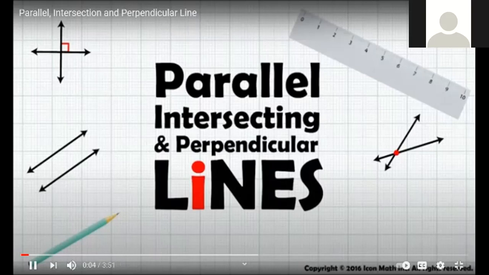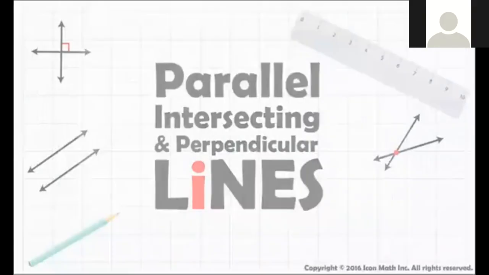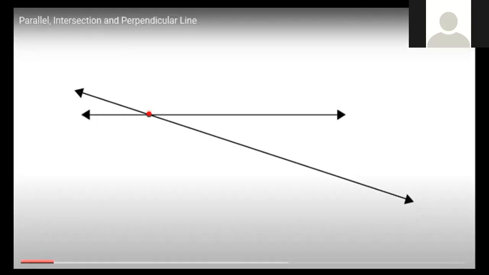Perpendicular lines. As we learned, lines go on forever in both directions. But when we have a pair of lines, it is possible for these lines to meet at some point. Let's look at the following image.